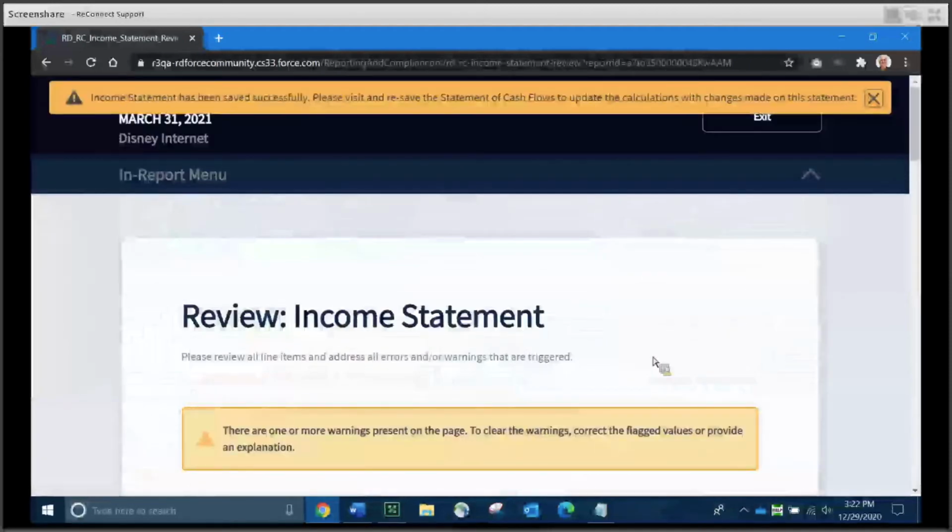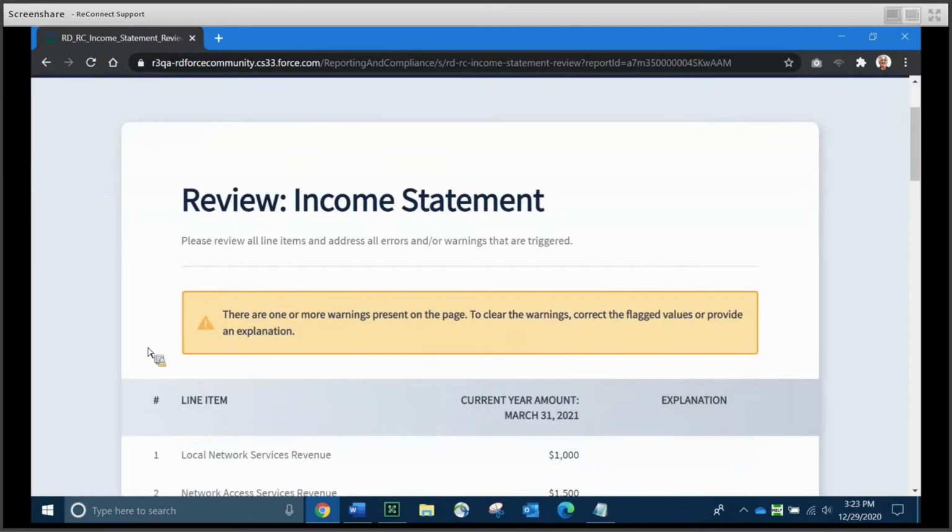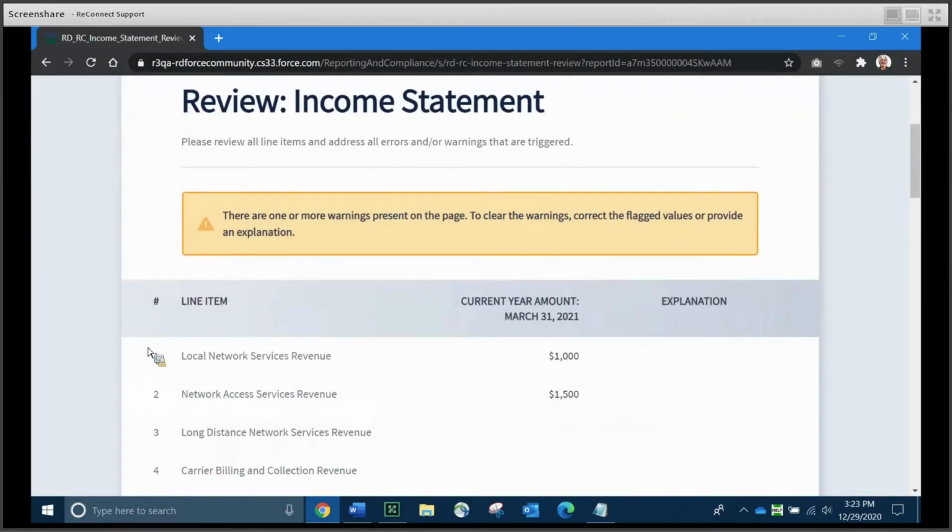And when you're ready, you can click Save and Continue, take a look at your review. Now notice we get a banner at the top that says the data's been saved successfully, but you need to go to Statement of Cash Flows and resave that. Well, we haven't hit Statement of Cash Flows yet, but we will do that in a moment.